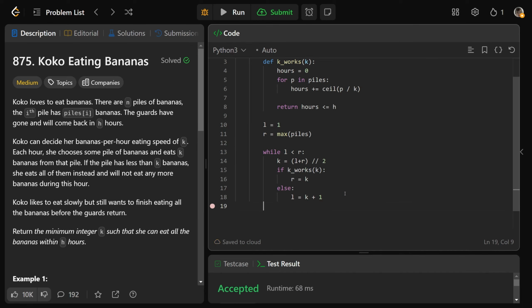Now, as we get to the end here, we can actually return either L or R, and we'll talk in a second about why that works. We're just going to return R and show that that works. So this works, and so we would return R. Those would do the same thing.